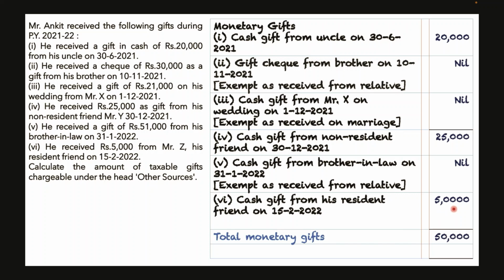is taxable. So 20,000, 25,000 and 5,000. Totally it is 50,000. It does not exceed 50,000. So it is not taxable. If it exceeds 50,000, then it is taxable.